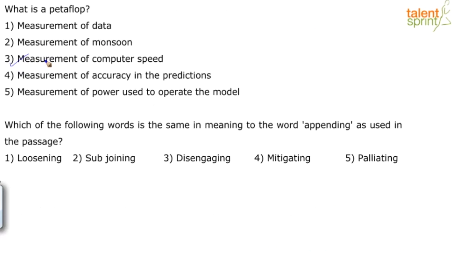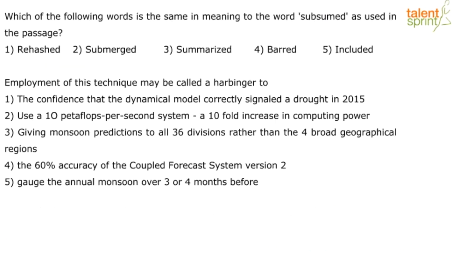Yeah, super. Employment of this technique may be called a harbinger to... What's a harbinger? Anybody? That's your clue word there. But what does it mean? When I say something is a harbinger, I'm saying some sort of a signal to what is to come. Indicates what is to come. A signal in the future. Right? Like a forerunner. So, employment of this technique may be called a harbinger to...